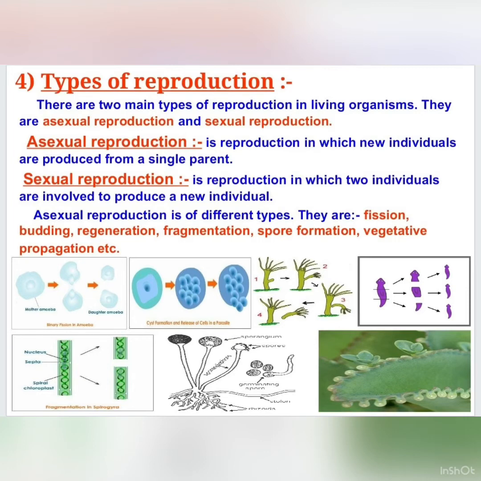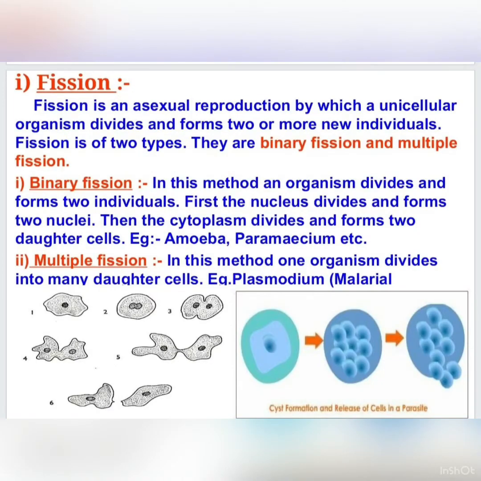Asexual reproduction is of various types: fission, fragmentation, regeneration, and budding. Fission. Fission means breakdown. When a single organism breaks into two or more individuals, that is known as fission. And fission is of two types: binary fission and multiple fission.